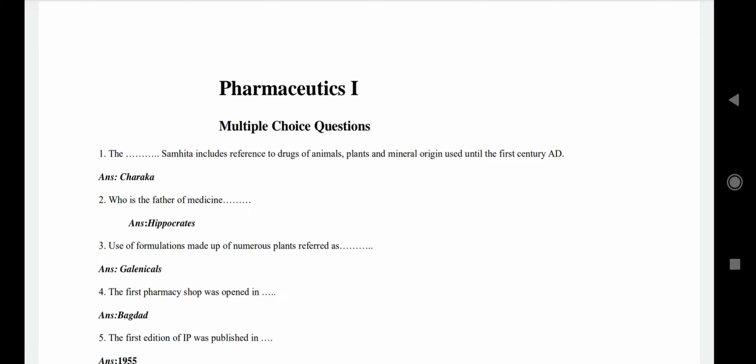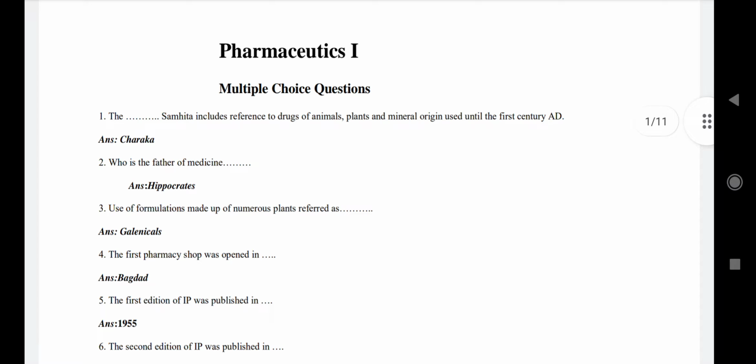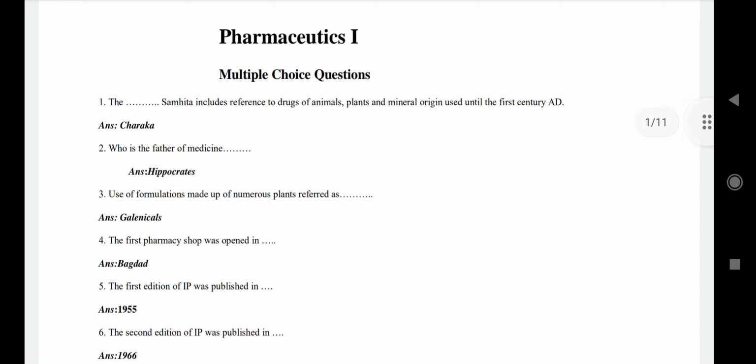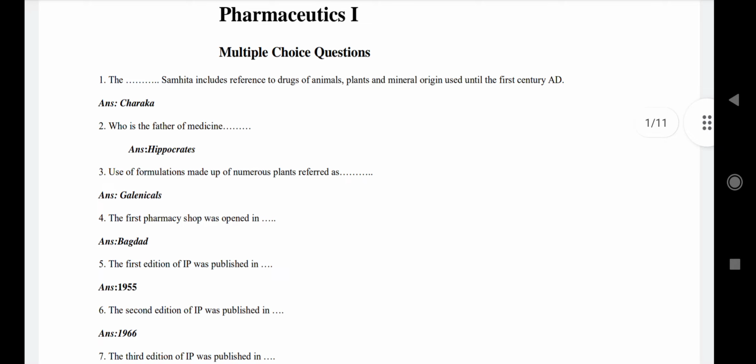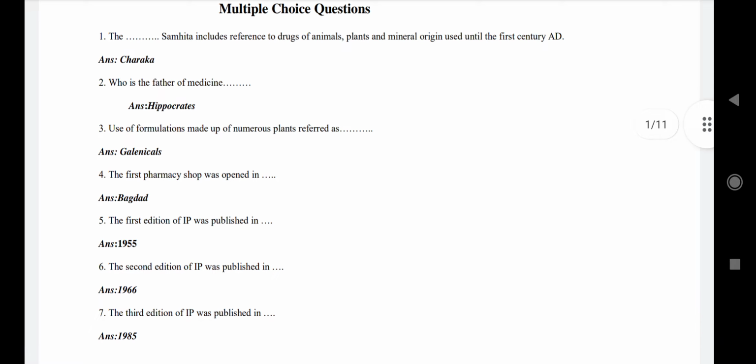Question number 1: The word pharmacy includes reference to drugs of animal, plant and mineral origin. Correct answer is Charaka. Who is the father of medicine? Hippocrates. Use of formulations made up of numerous plants is referred to as Galenicals. The first pharmacy shop was opened in Baghdad.